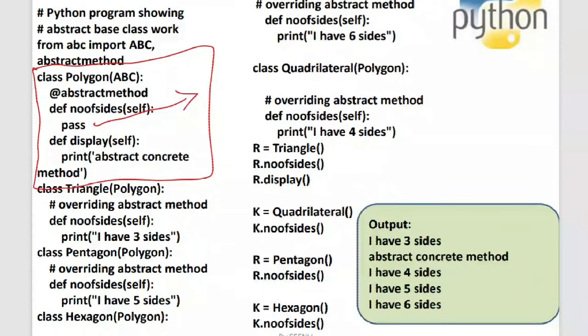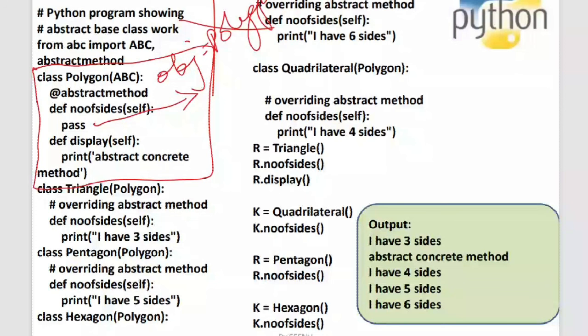So you cannot say obj is equal to polygon. This will not work. Why will it not work? You cannot instantiate an abstract class. This is a very, very important interview question, as well as an important question for your placements, your bit paper, everything. You cannot instantiate an abstract class. You cannot create something like this.